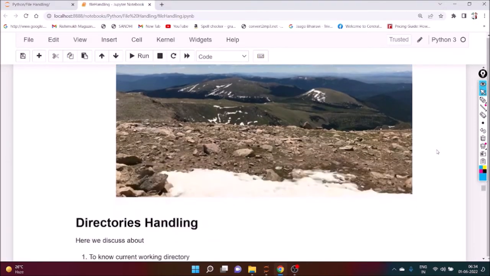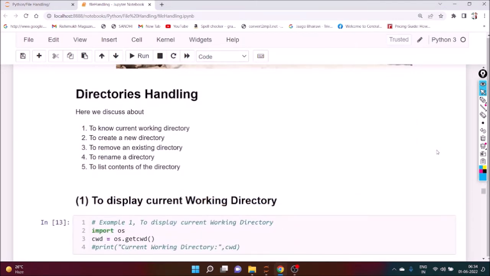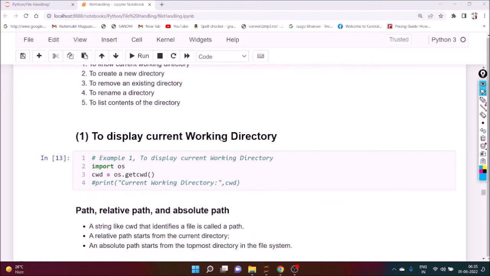Now we'll discuss directories handling or folder handling. Here we'll discuss how to know the current working directory, to create a new directory, to remove an existing directory, to rename a directory, and to list the content of a directory. Moreover, we'll discuss pickling and unpickling, and how to manage folders for machine learning programs.